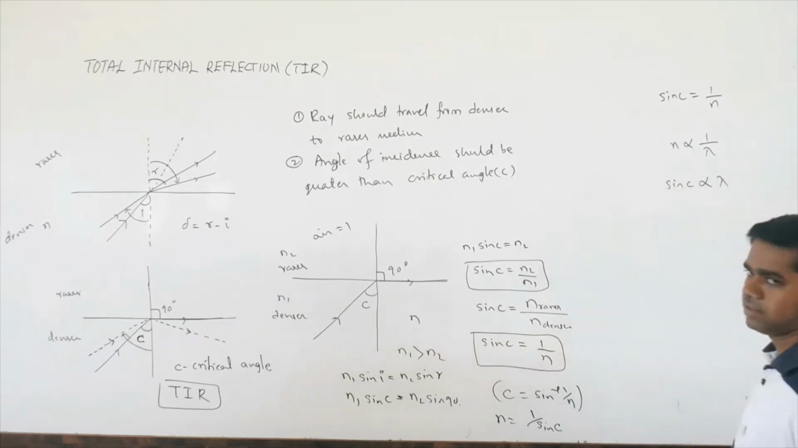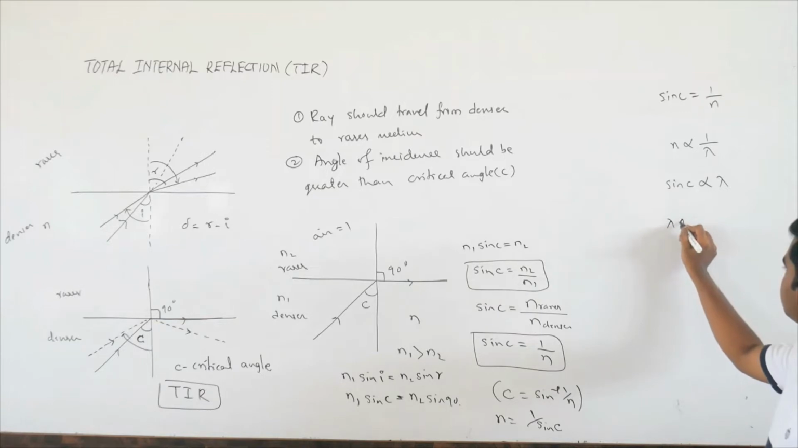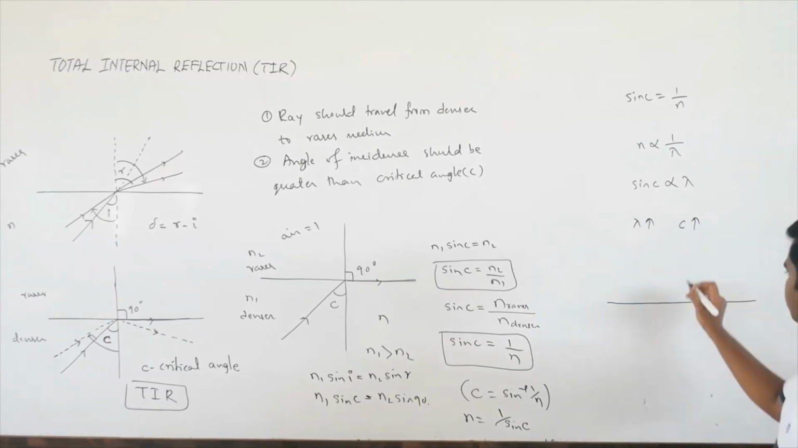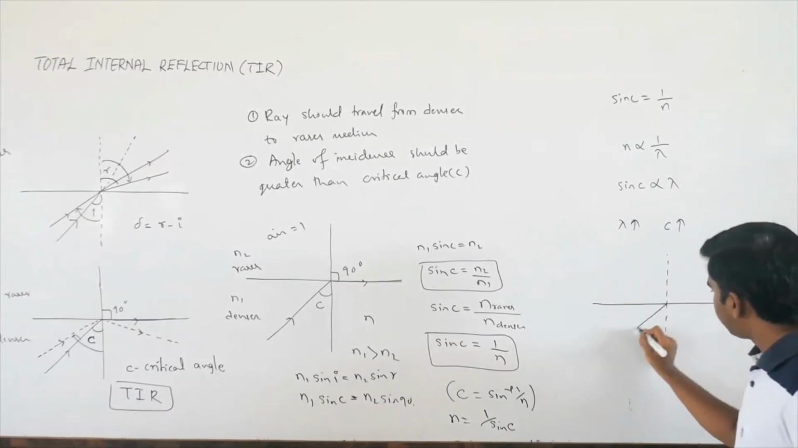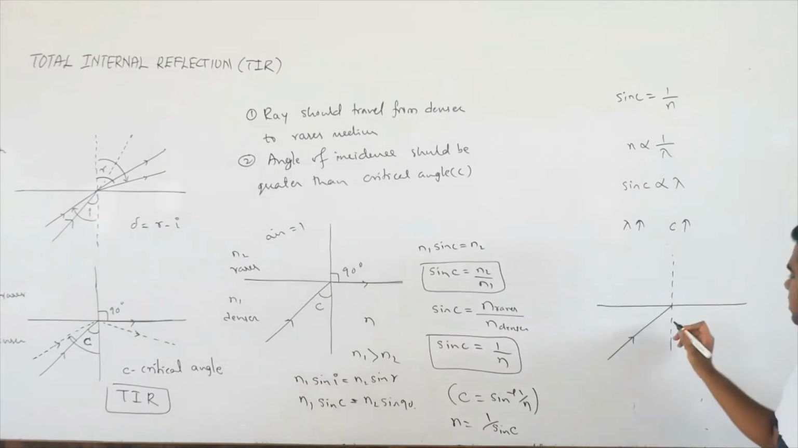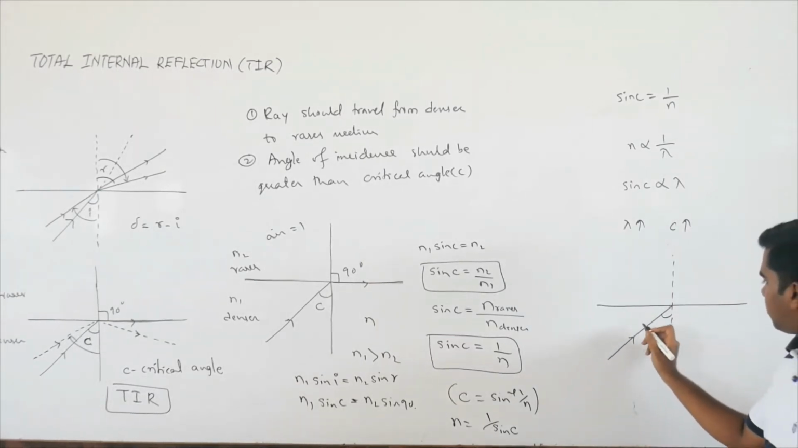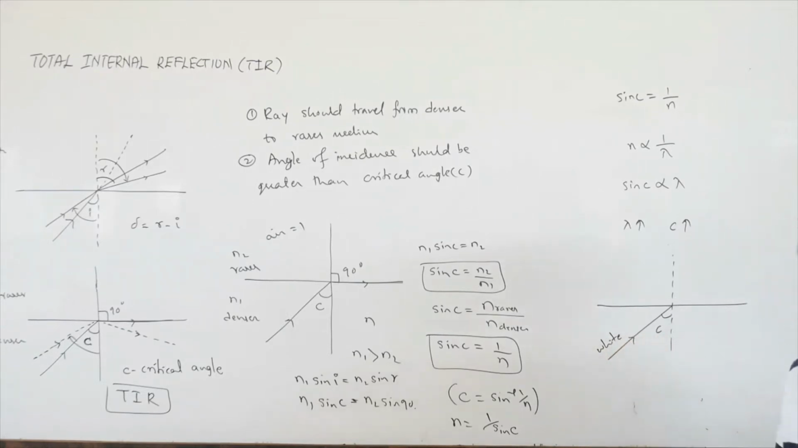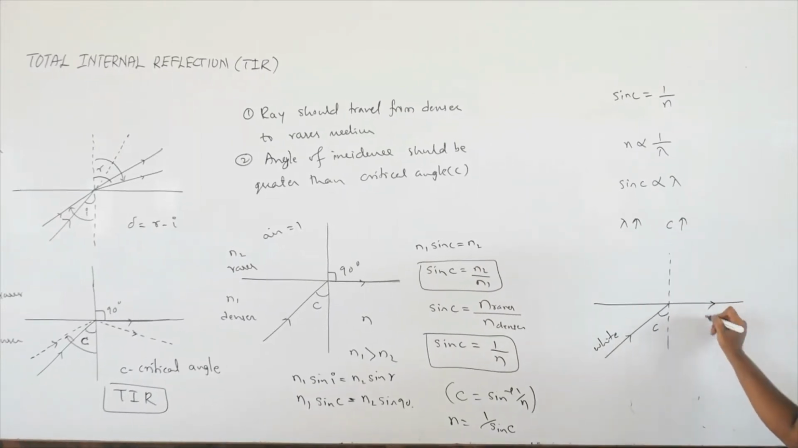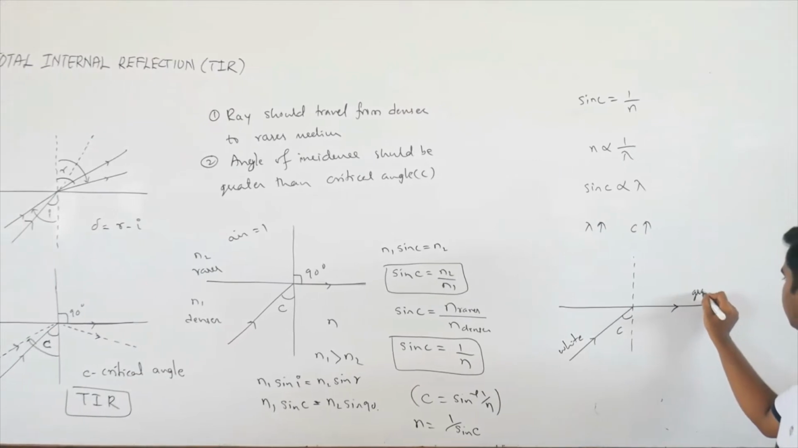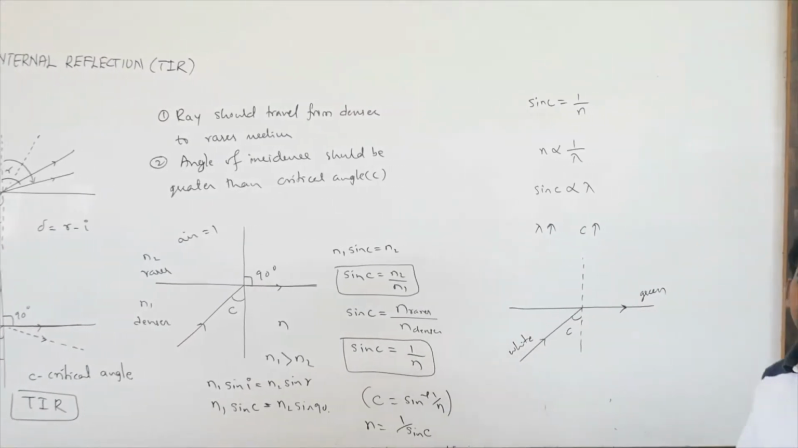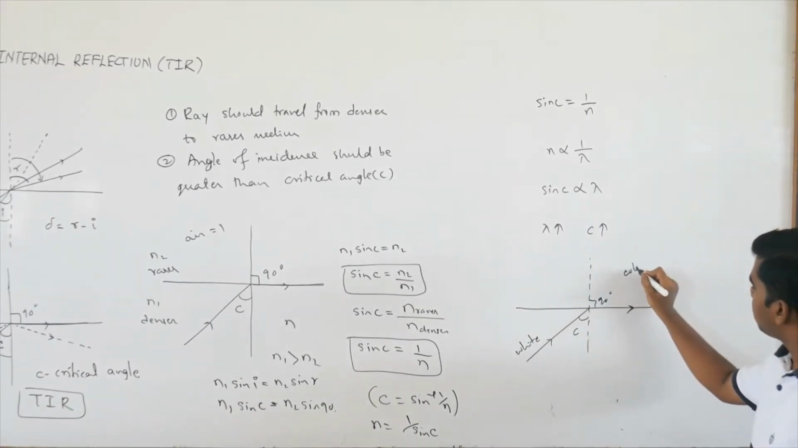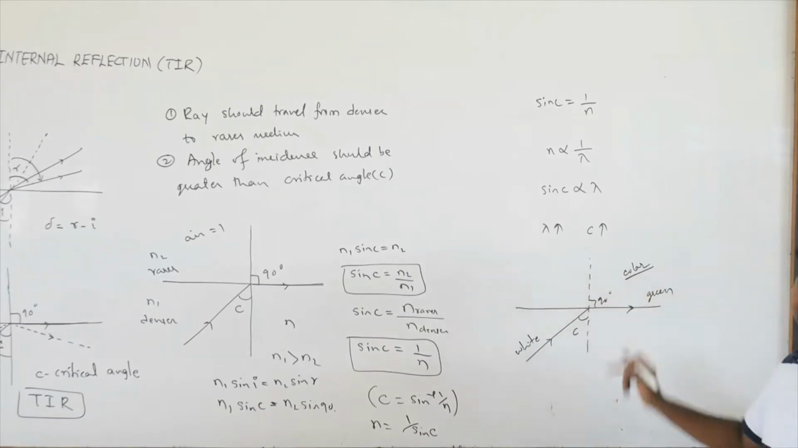Directly proportional to lambda. That means if lambda is more, critical angle is also more. For example, suppose a ray of white light is incident at some angle, and suppose green light is just grazing, meaning green light is making 90 degrees. They may ask what colors come outside here, meaning what colors refract, not reflect.